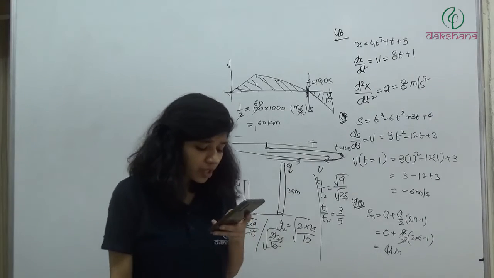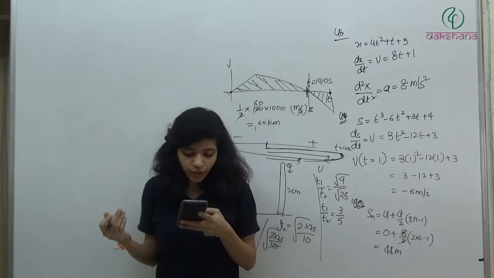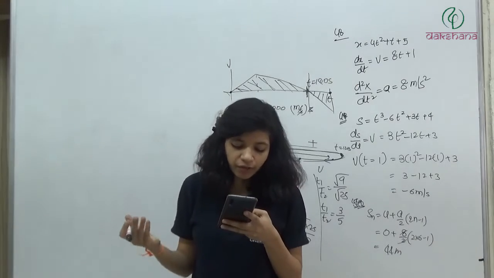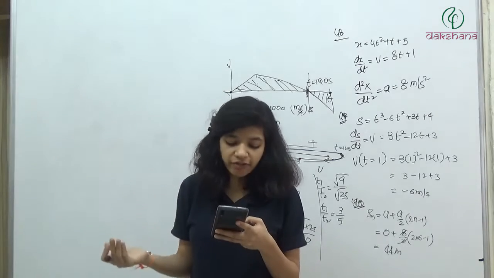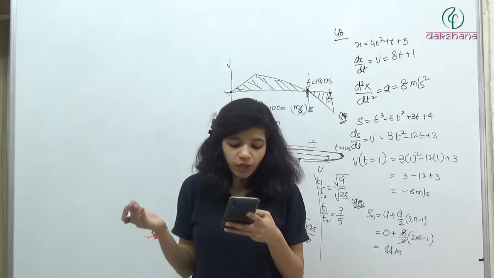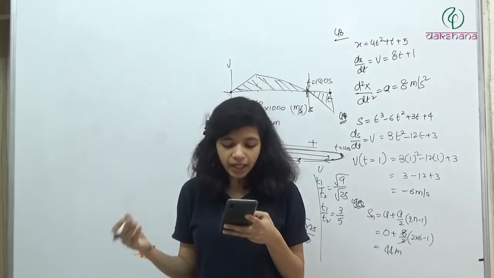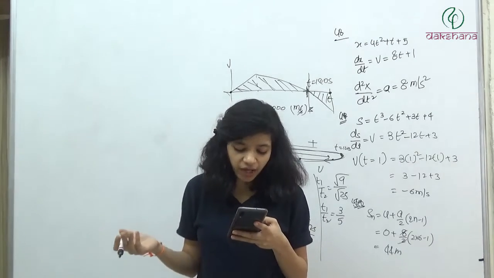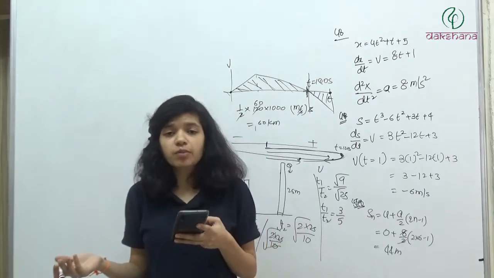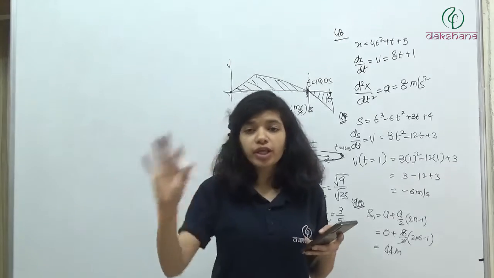Here velocity is continuously changing. From 0 to 15 velocity is increasing, from A to B, I mean time is equal to 15 to 45 velocity is constant, and from B to C velocity is again decreasing, and at t is equal to 75 or the point C velocity has become 0. So we have to find out the average velocity.